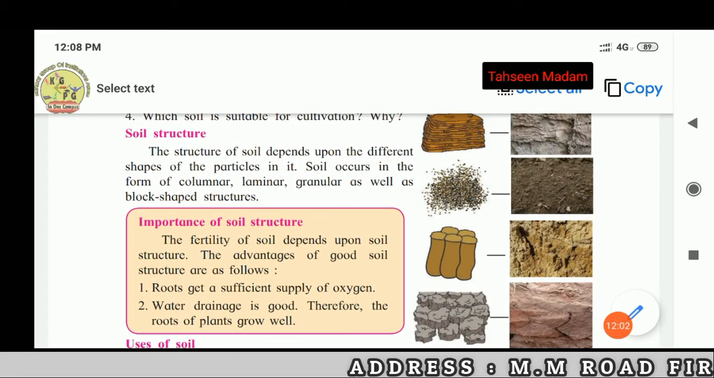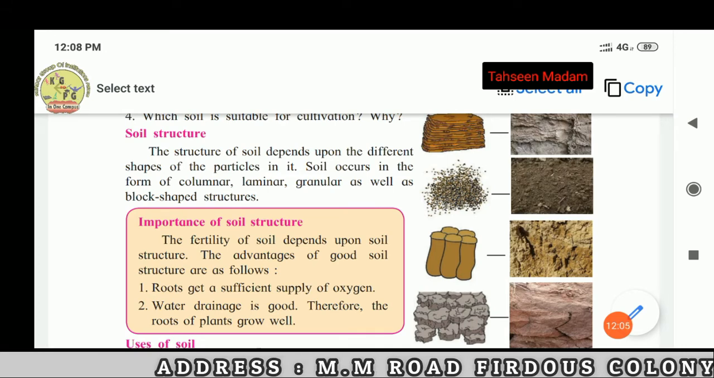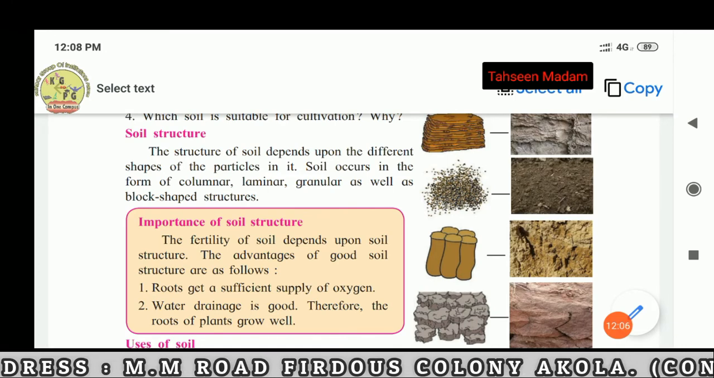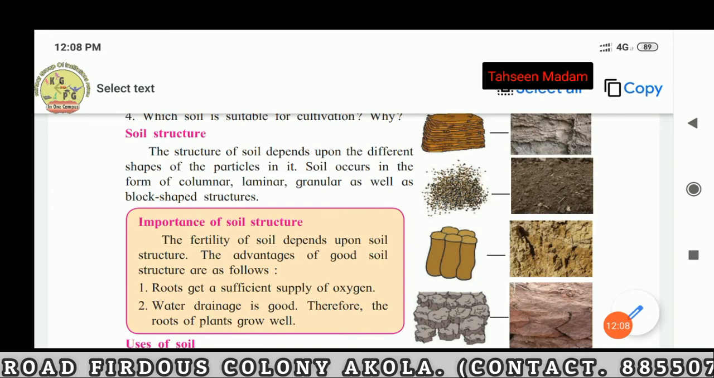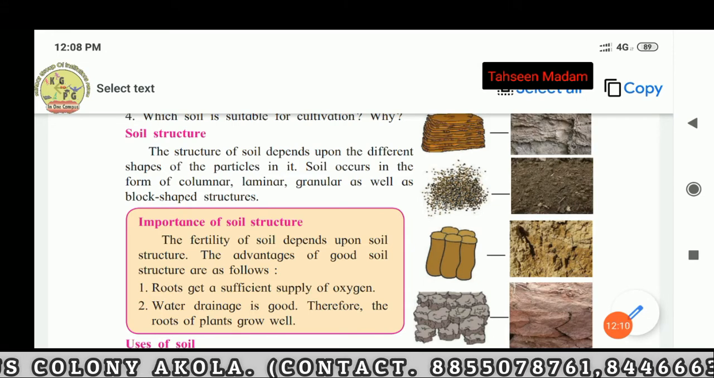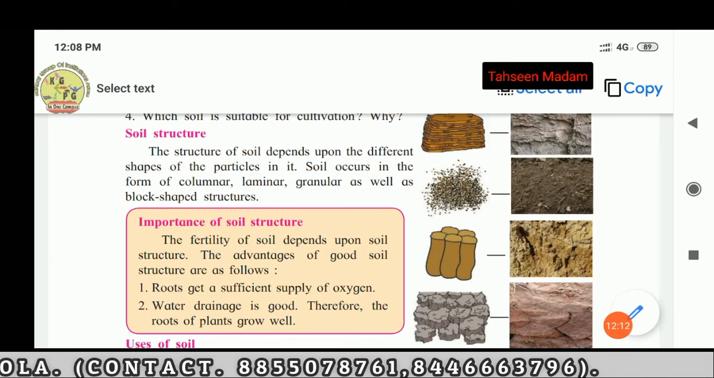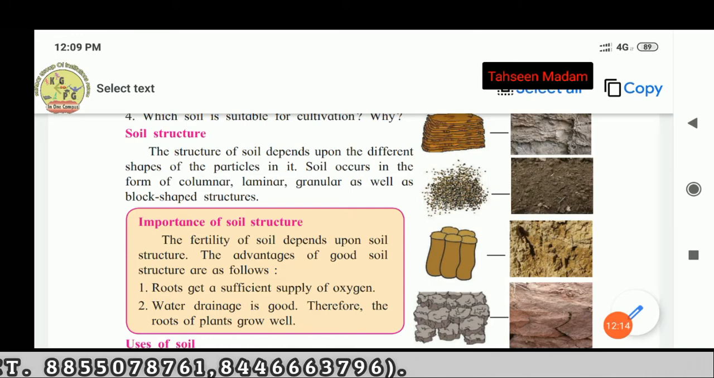Soil structure. The structure of soil depends upon the different shapes of the particles in it. Soil occurs in the form of columnar, laminar, granular as well as block-shaped structure like this.